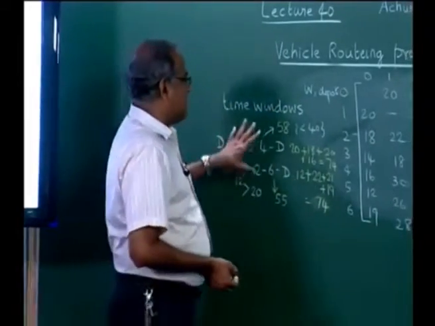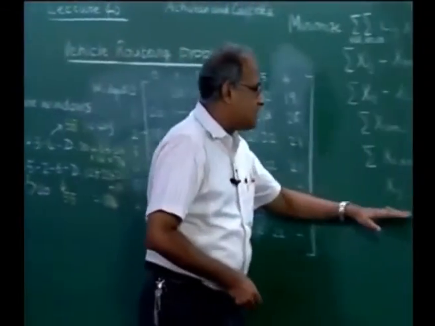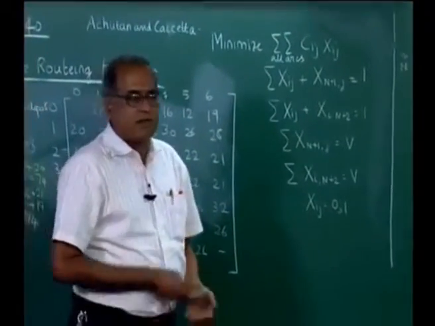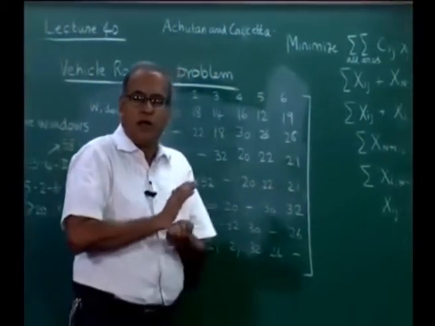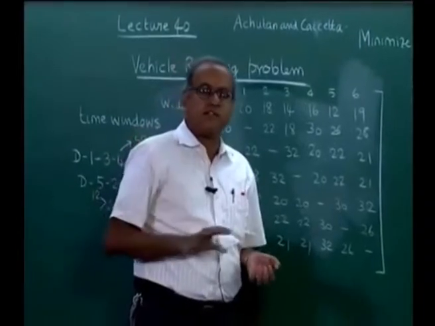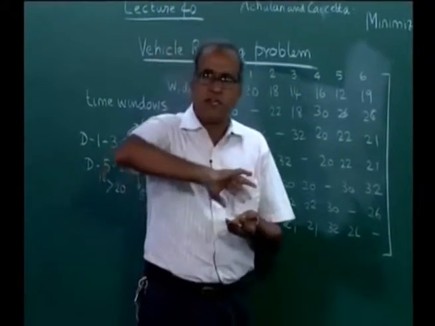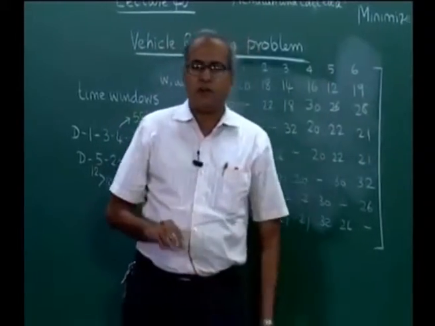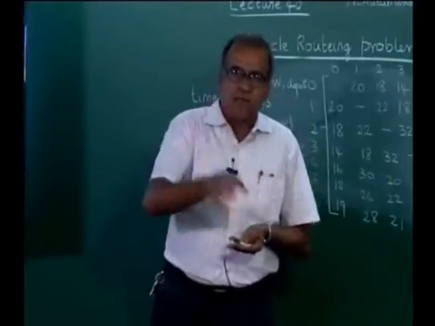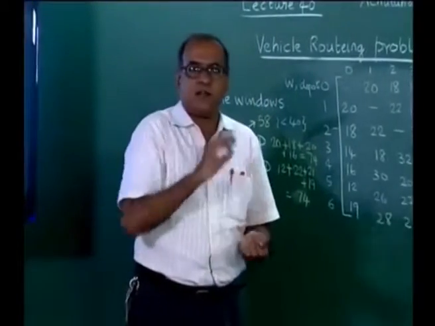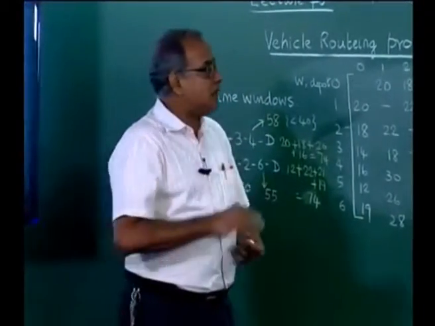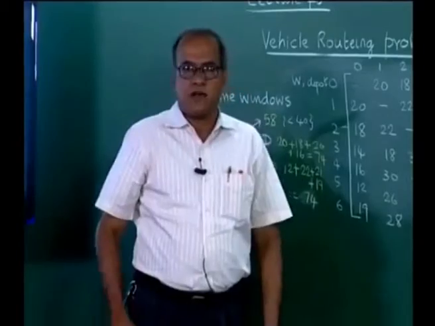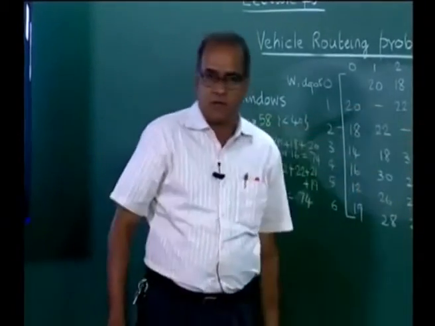Now time windows problems are not easy to solve using this kind of formulation, because this kind of formulation is more a path type formulation which talks about which node to visit after another node. In time windows we need formulations where we have the time of arrival as an explicit variable in the formulation. So other formulations exist to solve time windows related VRPs.